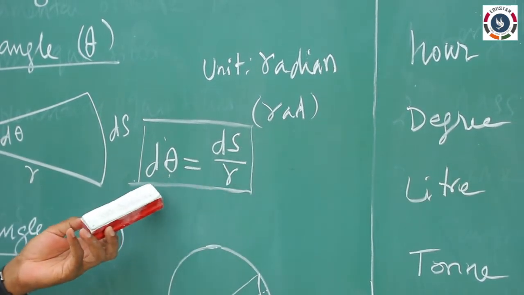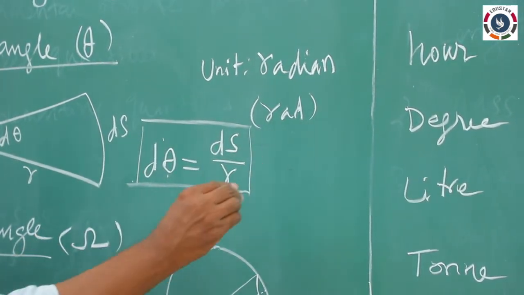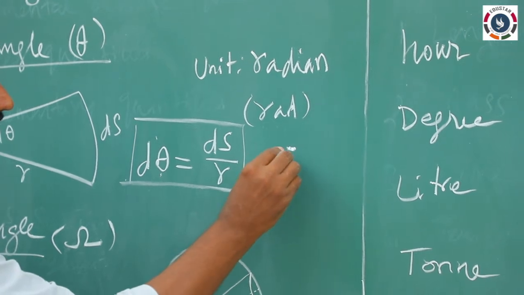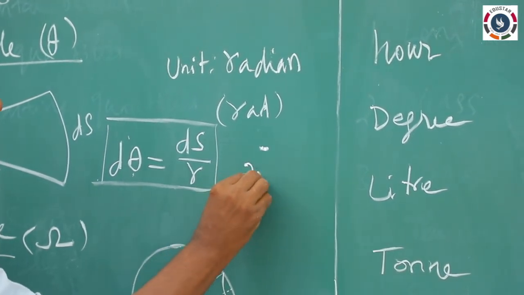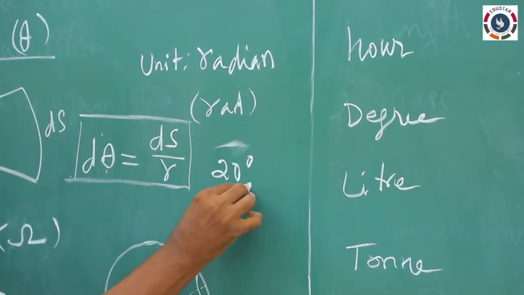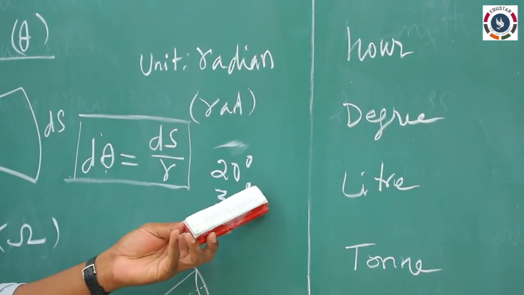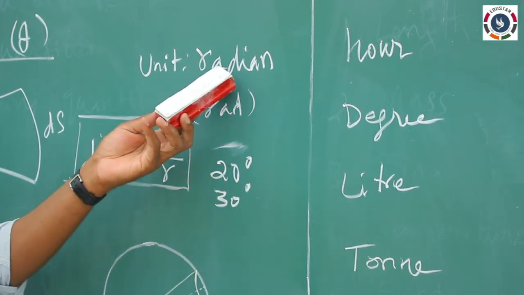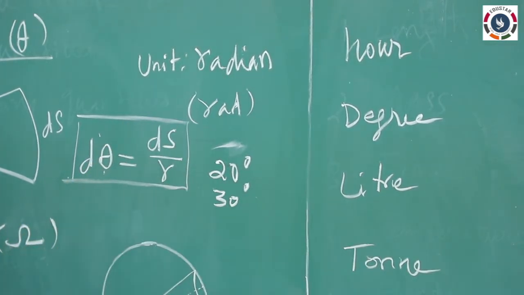But usually in practice we are using the degree. For example, 20 degree, 30 degree, we are using. But degree is not an SI unit. Radian is the only SI unit.